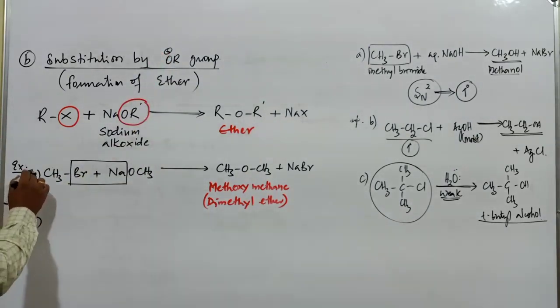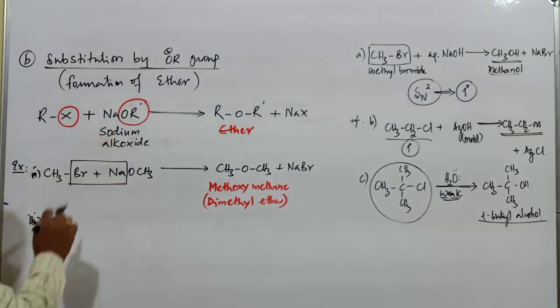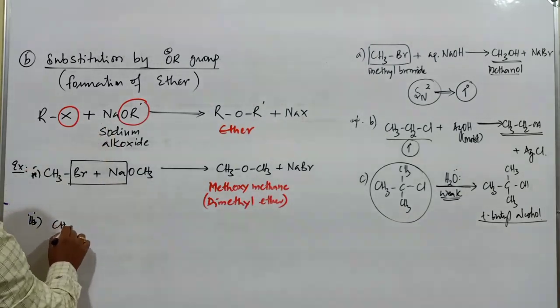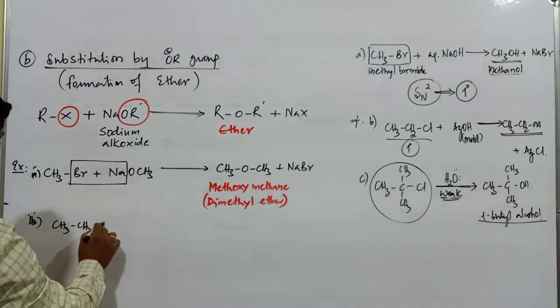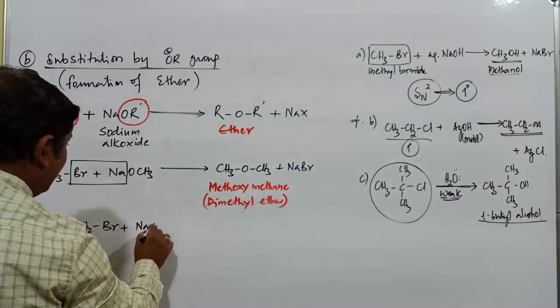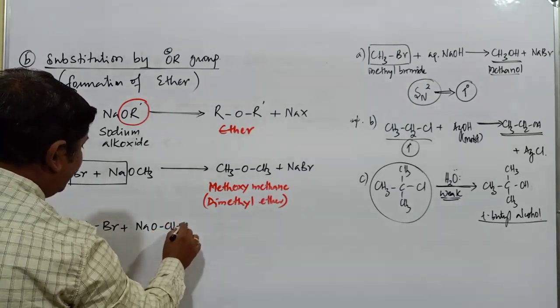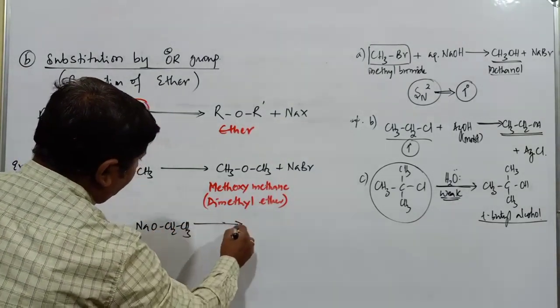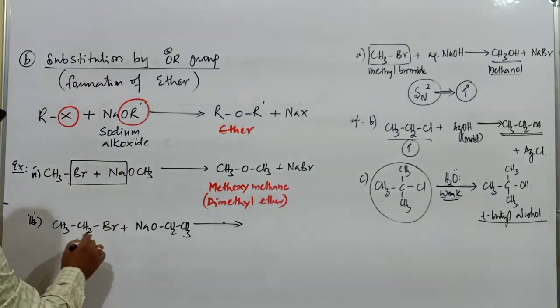One more example for this type of reaction. This is CH3CH2Br plus another alkoxide, NaOCH2CH3. What is the name of this compound?